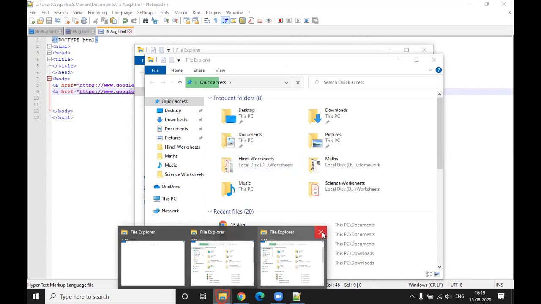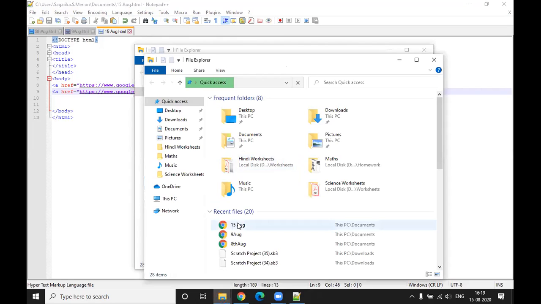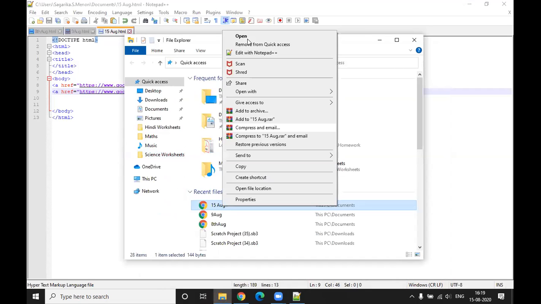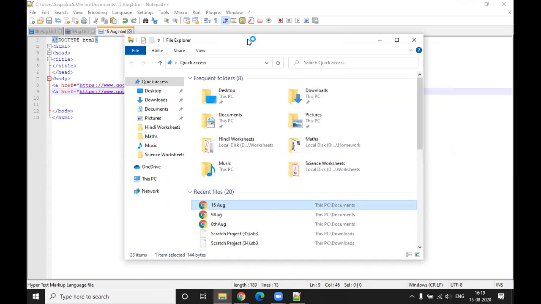One second. Yeah, there are many. So I'll just close some. Now then say open with. It came. It's taking some time to load.